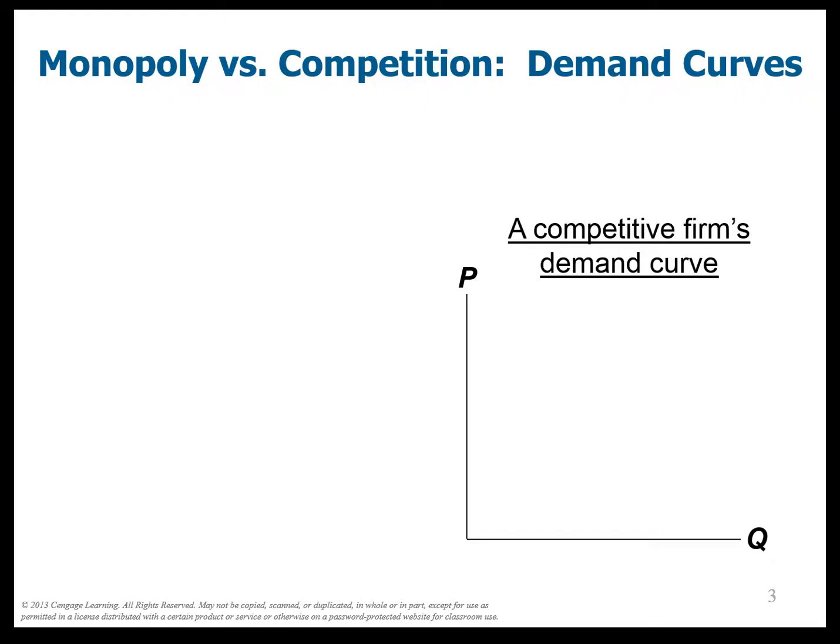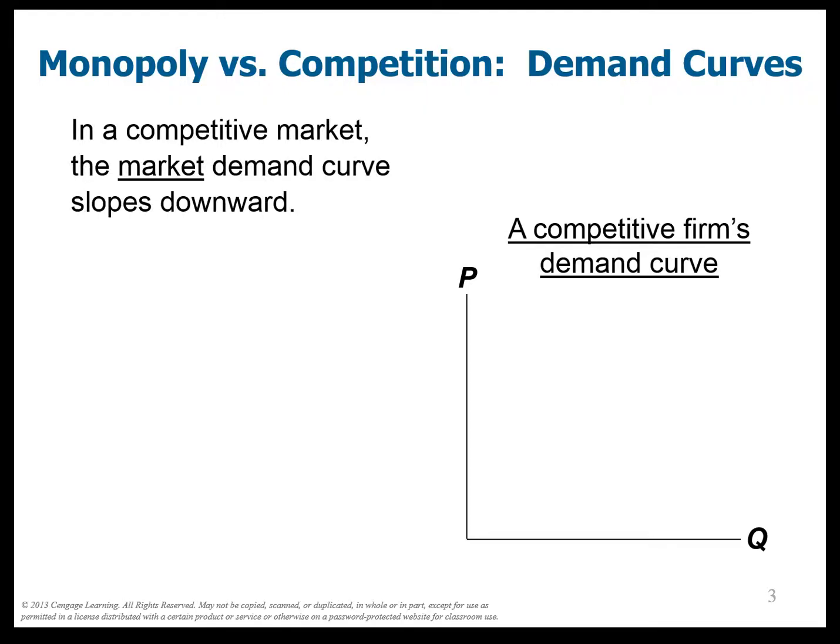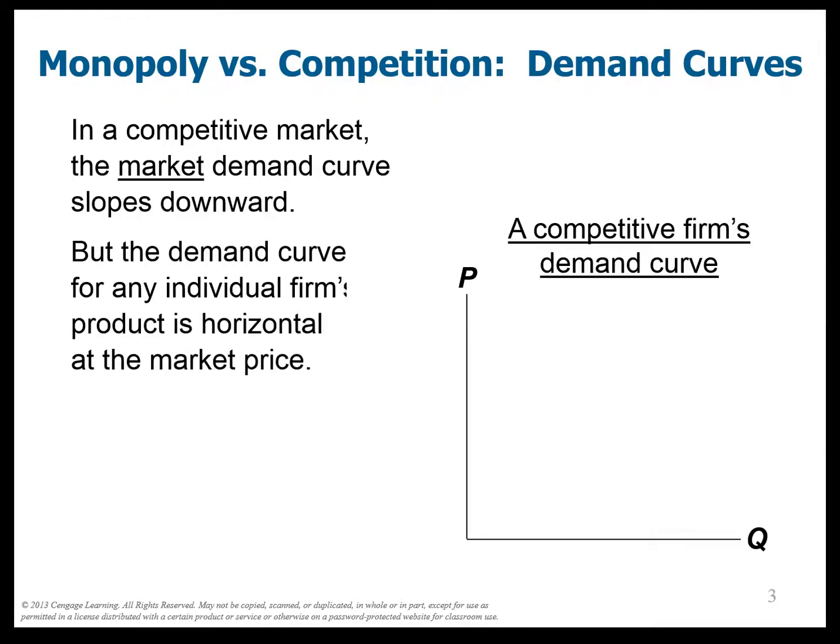Okay, so let's compare this monopoly to perfect competition right now. Demand curves. Remember, in any market, the market demand curve slopes downwards, but in the perfectly competitive marketplace, the individual firm sees a demand curve that's flat. Why is that? Because he's a price taker.